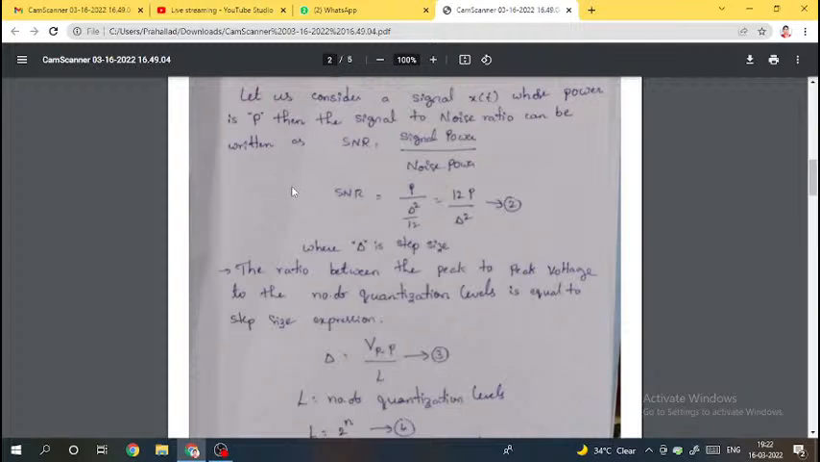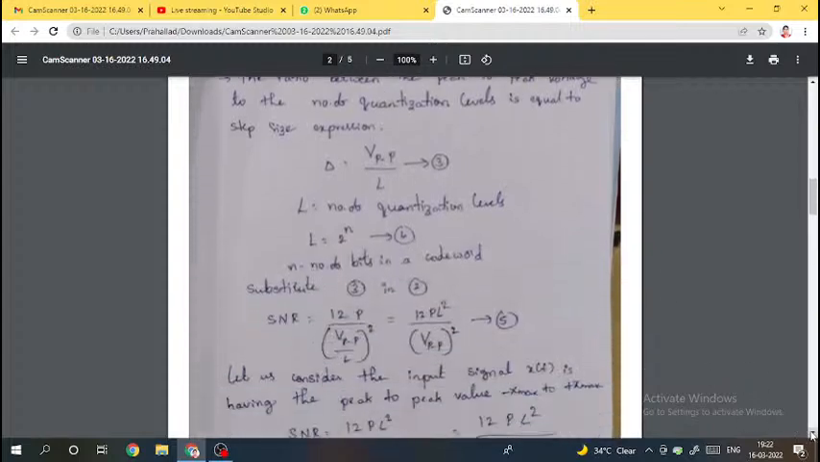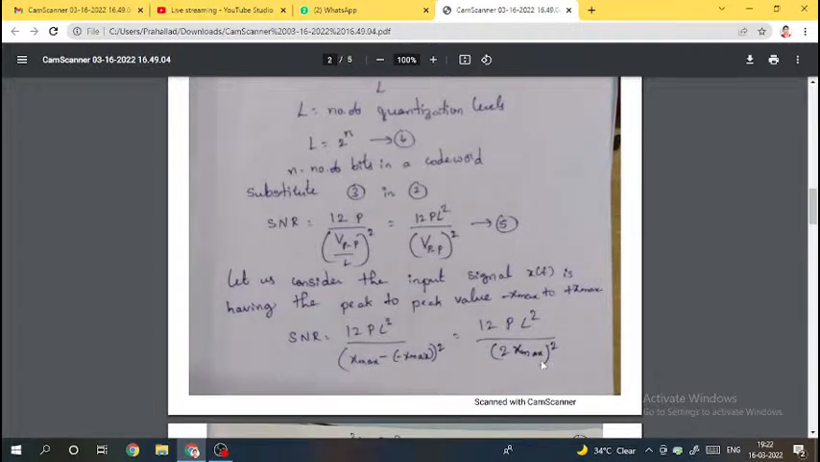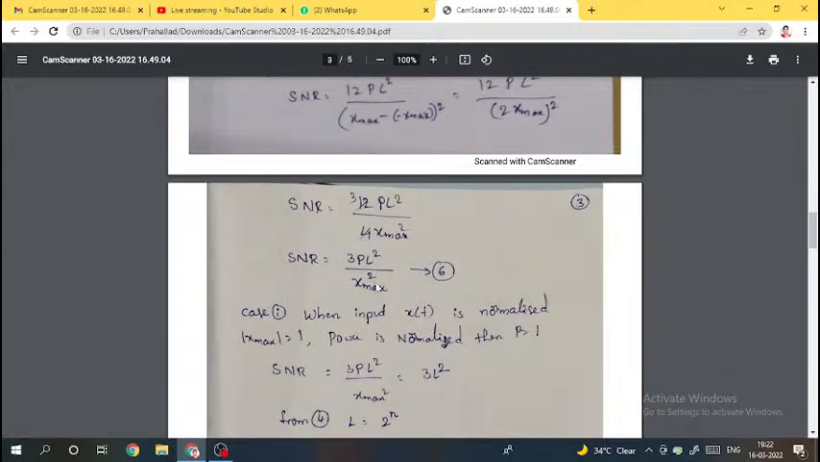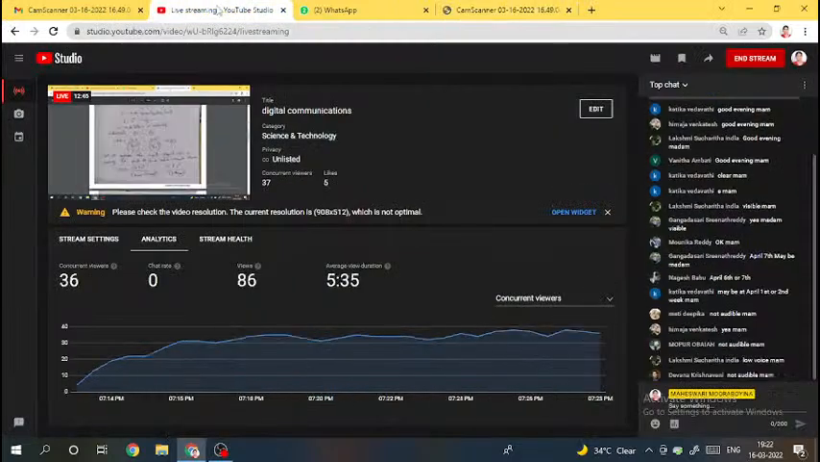And what is the delta expression? V peak to peak by L. Substitute this in this one, then we will get the expression like this. After this, what is the peak to peak expression generally? V max minus of minus V max to V max. So that also we have substituted here. Then we got the expression for signal to noise ratio of PCM as 3P L square by x max square. I think up to now it is clear, na guys?